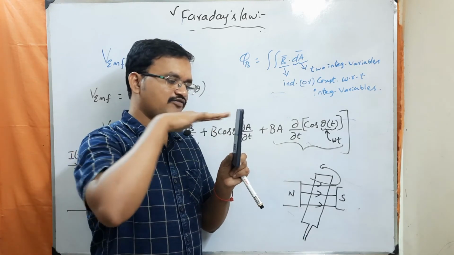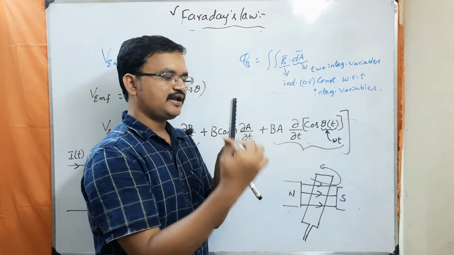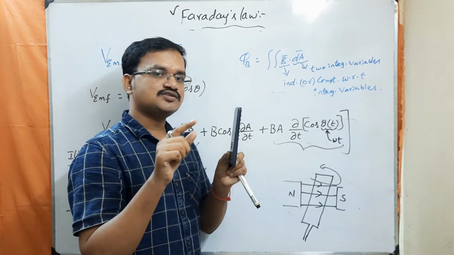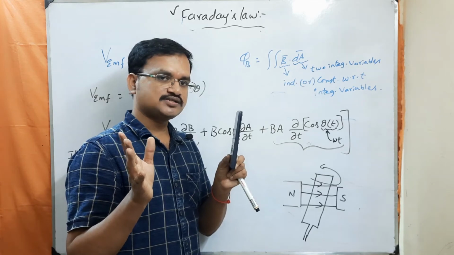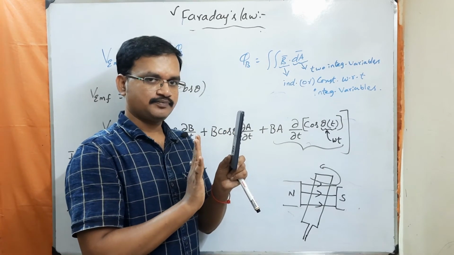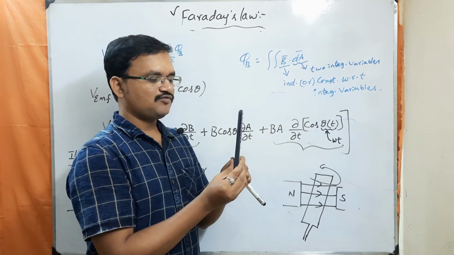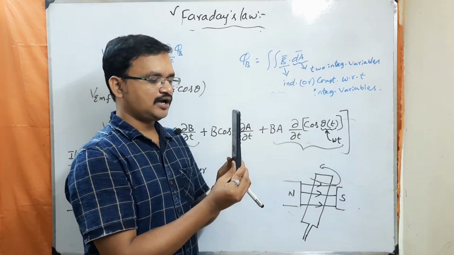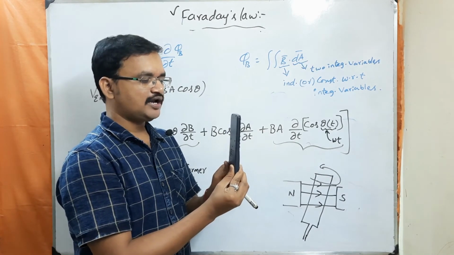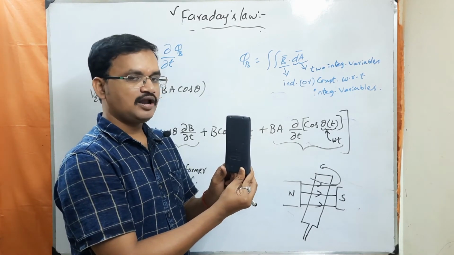And what is theta here? The B field is pointing in this direction and the direction of this surface is also pointing in the same direction. So in this case, theta is equal to 0 degrees and the number of field lines penetrating through this loop is maximum. Understood? Then what happens? You are going to rotate this conducting loop in the B field.